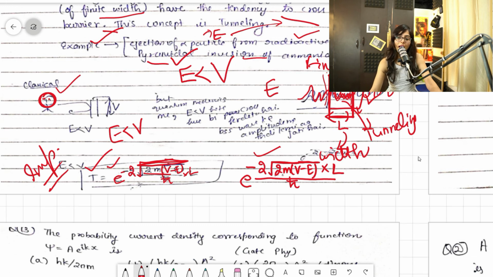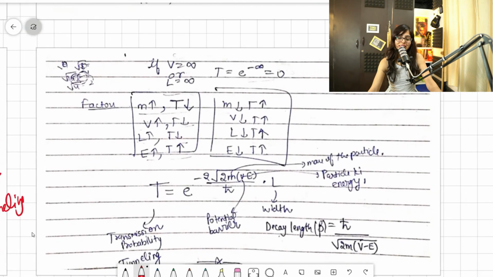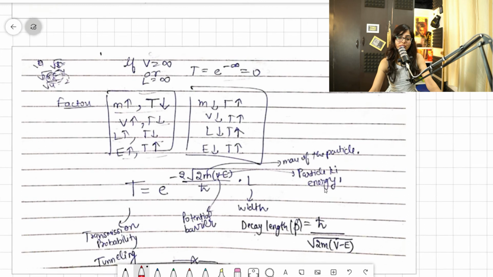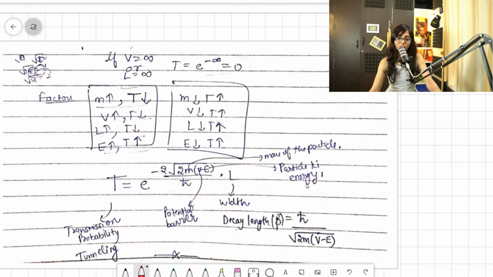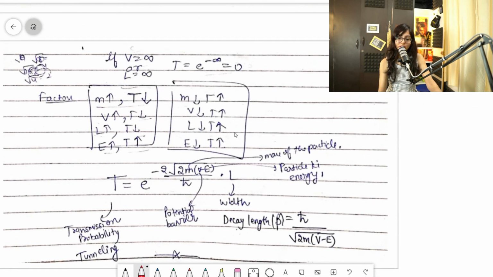Fine. So what will happen? The examiner will only play with this: suppose V is equal to infinity or L is equal to infinity, what will happen? If V is equal to infinity, T becomes e raised to power minus infinity, because anything multiplied with infinity is infinity.